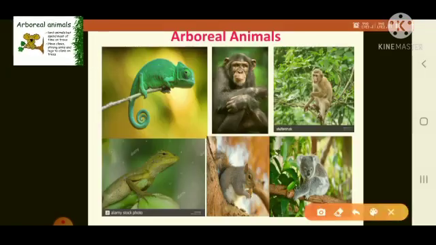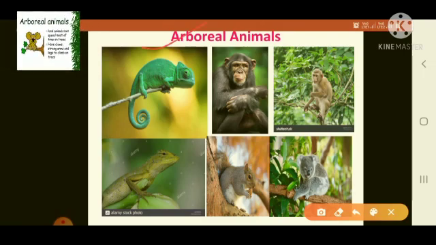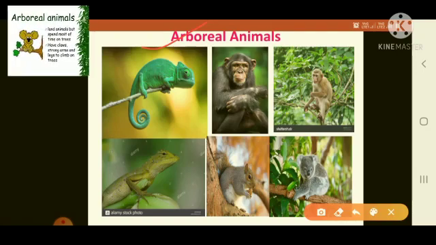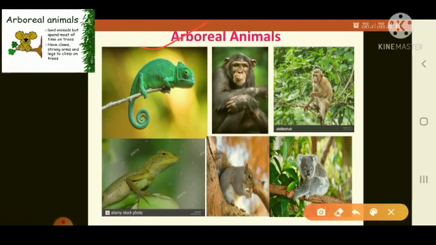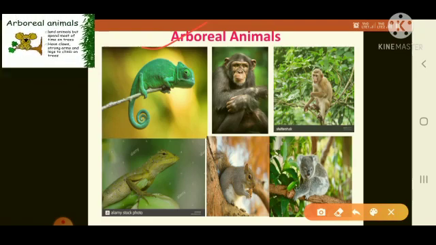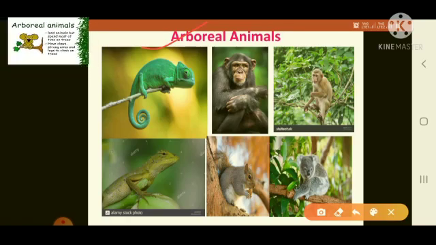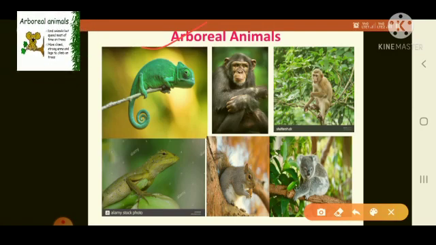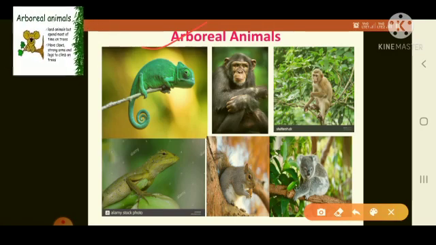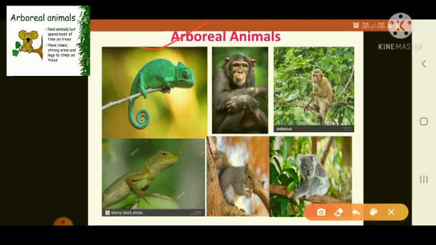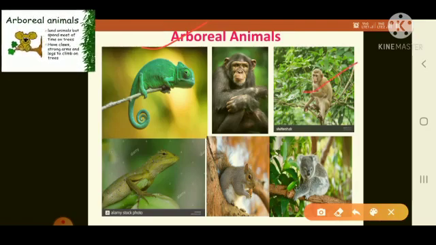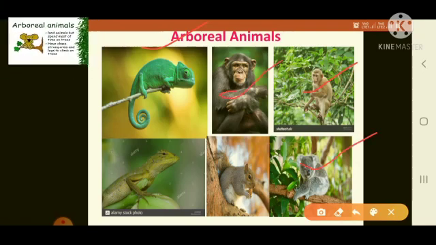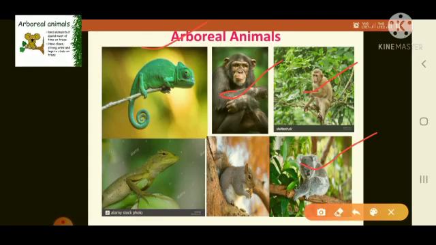Next is arboreal animals. Children, arboreal means what? In the Latin word, arbor means tree. Some animals like monkey, squirrel, chimpanzee spend most of their time on trees. They are called arboreal animals. You can see here children in the picture.